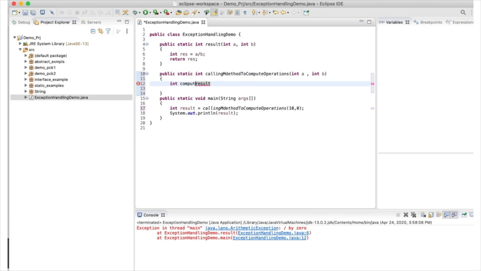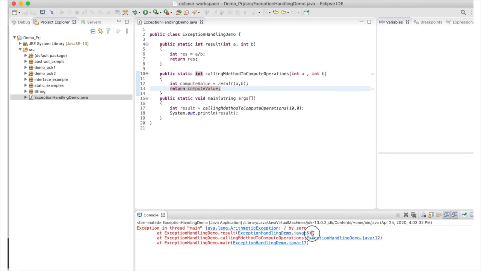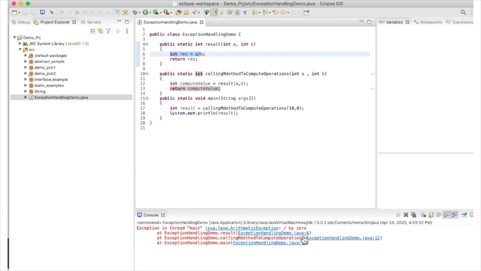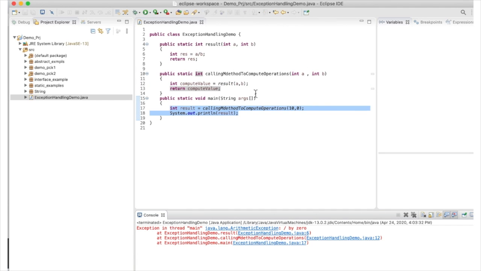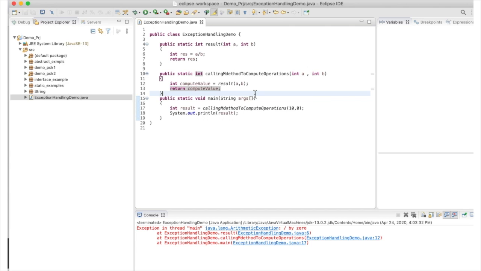Just to show you the stack trace, how Java reports the calls when any exception occurs, I'm going to create another method, computeOperations, and in this method I'm not going to do anything else. I'm just going to call my result method which I created above. Once the arithmetic exception occurs, you can see how Java prints the stack trace. In the stack trace, every calling method with the line number is printed wherever the exception has occurred. You can see in the console, first divide by 0, then divide by 0 is thrown from line number 6, which is the result method, and this method is being called from line number 12, which is the computeOperations method.